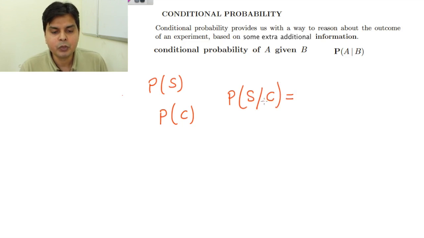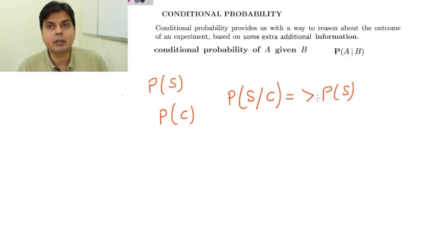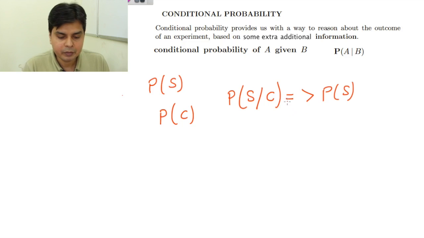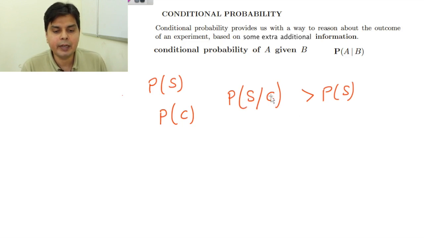Now I ask you, what is the probability of success in the exam given that he has got 90% in CBSE? This probability will, in most cases, be greater than PS, because we are assuming that if somebody has got more than 90% in CBSE, then chances are very high as compared to any randomly picked student. So the conditional probability of success in IIT given that he has got very good marks in CBSE is greater than PS of a random student.